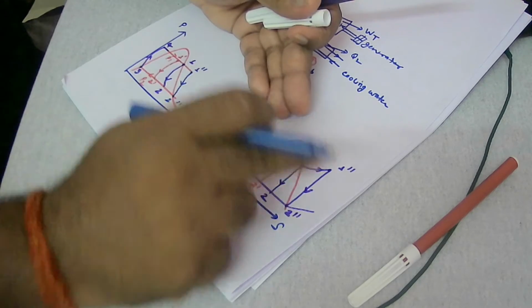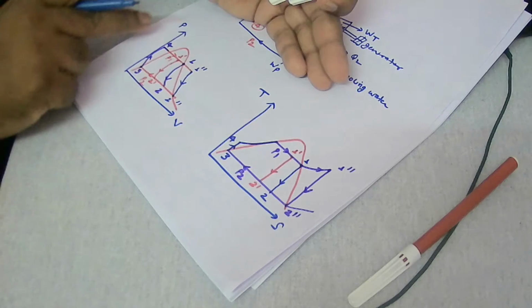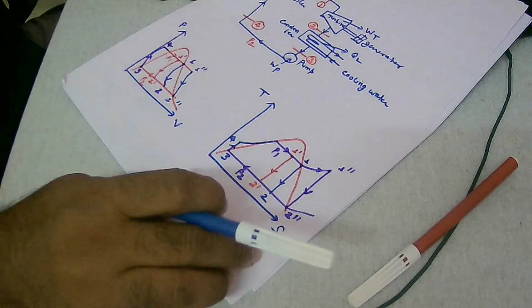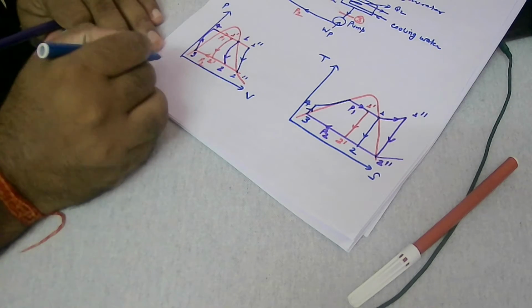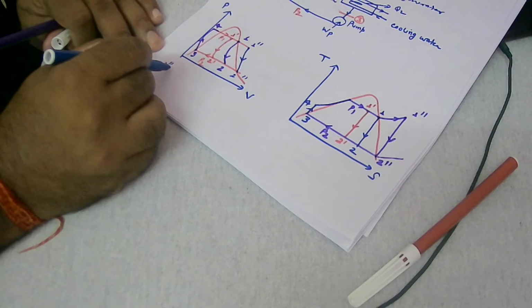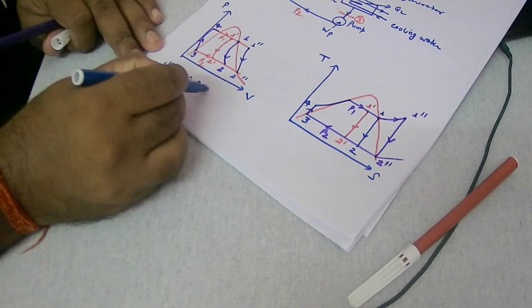So this has been presented over here. So this is TS and this is pressure versus volume. So now we can summarize the things. So total processes: first I will mention 1 double dash condition represents the superheated steam, right?